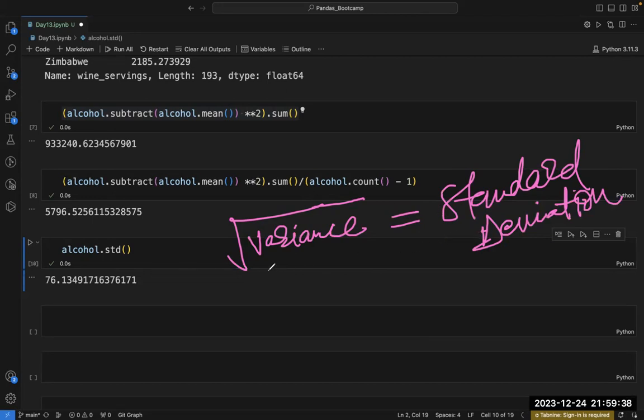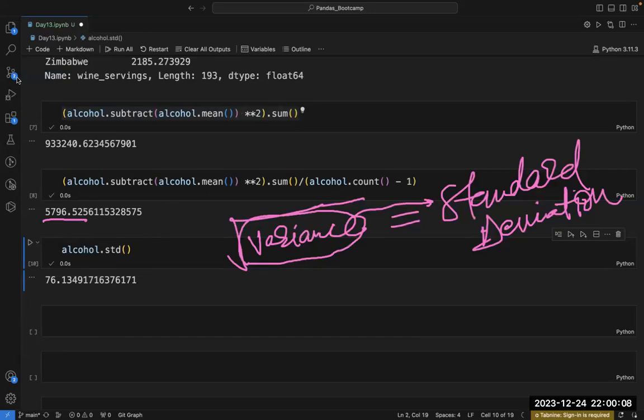Now I have calculated this standard deviation, and I have a variance here. So if I take the square root of this variance, then I should get the standard deviation if this formula is correct. If this is correct, then let's do the same thing. Let's calculate the square root of my variance.